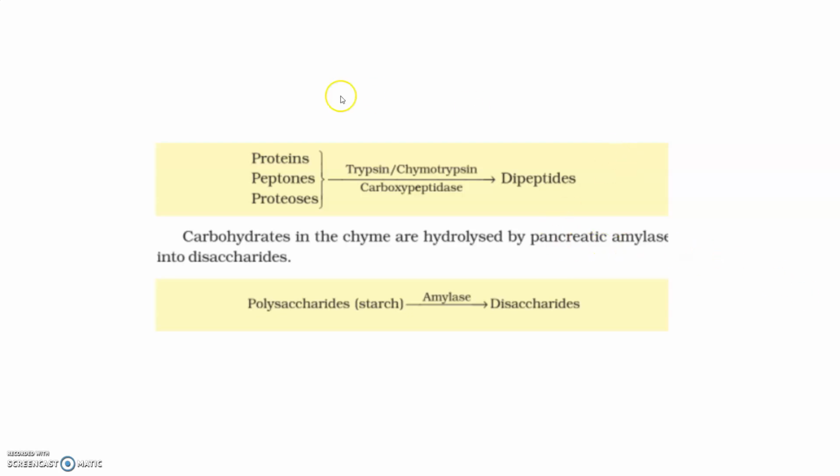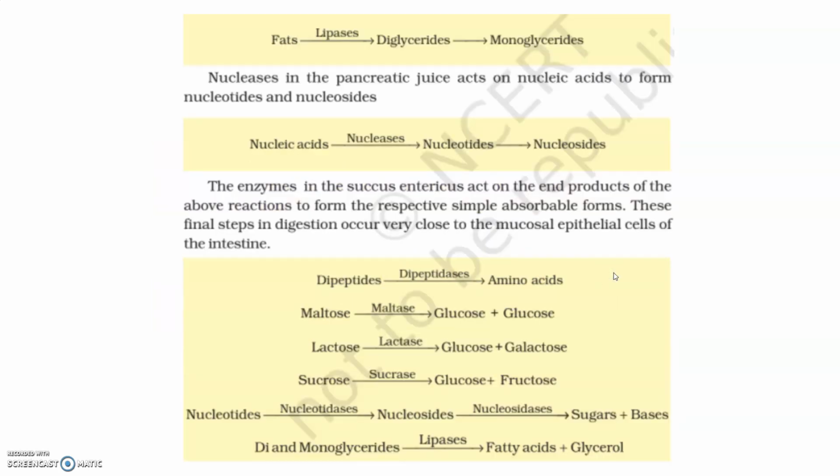Proteins, peptones and proteoses are partially hydrolyzed proteins in the chyme, and on reaching the intestine they are acted upon by the proteolytic enzymes of pancreatic juice. These are trypsin, chymotrypsin and carboxypeptidases, and they get converted into dipeptides. Carbohydrates in the chyme are hydrolyzed by pancreatic amylase into disaccharides. Fats are broken down by lipases into diglycerides and monoglycerides. Nucleases in the pancreatic juice act upon nucleic acids to form nucleotides and nucleosides.